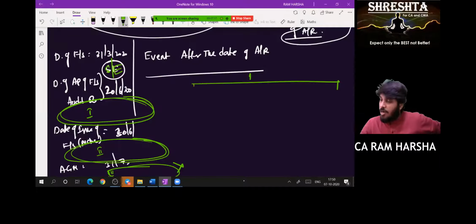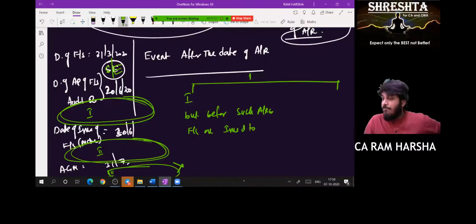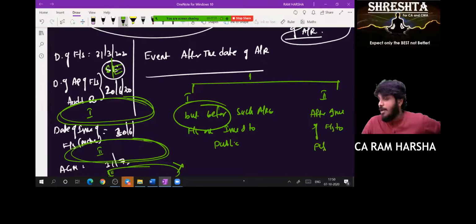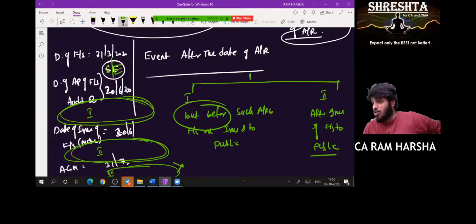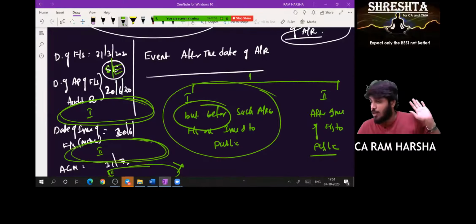So I came to know after audit report date only. But case 1, before such audit report and financial statements are issued to public, that time I may come to know. Or case 2, I may come to know after issue of financial statements to public. Already financial statements are issued. I already gave unmodified opinion. Financial statements are already issued to public also. Afterwards, I can come to know. Or I gave audit report just to management. They are now sending mails, everything they are collecting with a view to send it to shareholders. Before that, I came to know. This one I can easily know.